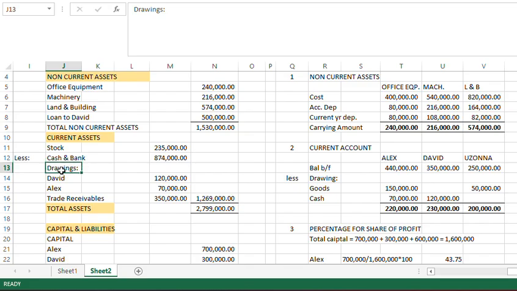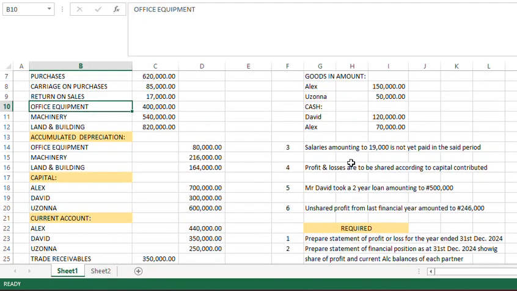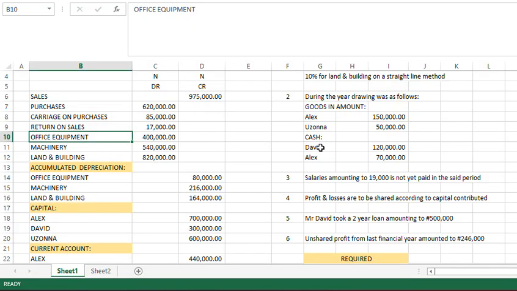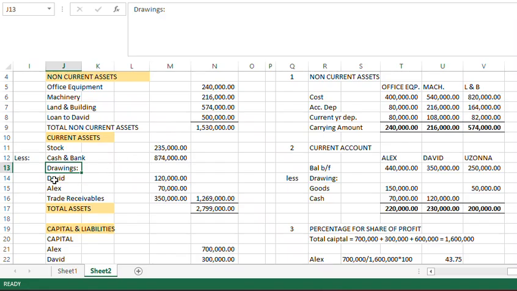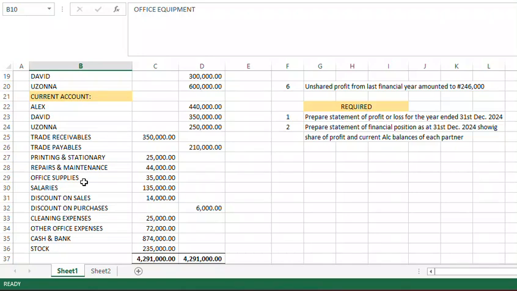We have drawings. Drawings from the cash. Remember they said here we have cash drawings that David and Alex did. So we are removing it from the cash that the company has. So we have 120,000 and we have 70,000. So we have trade receivables of 350.